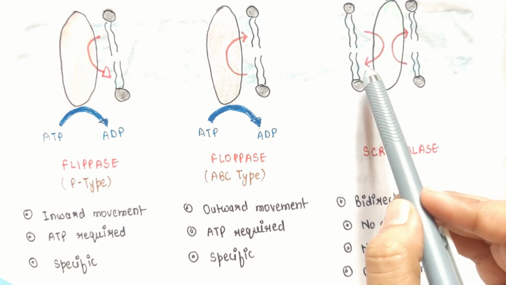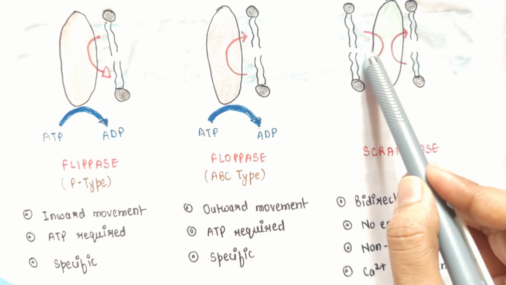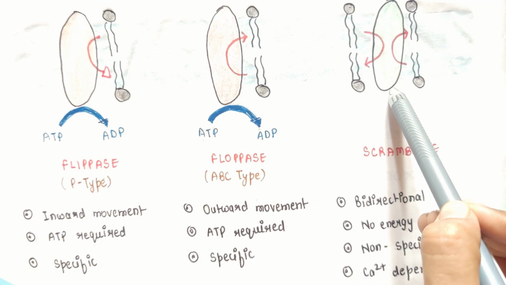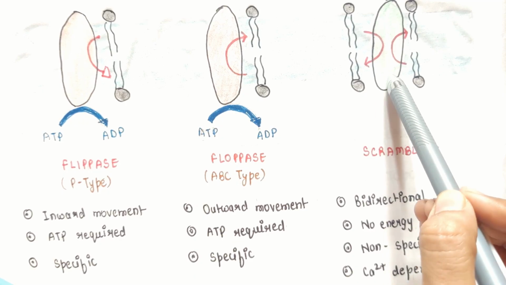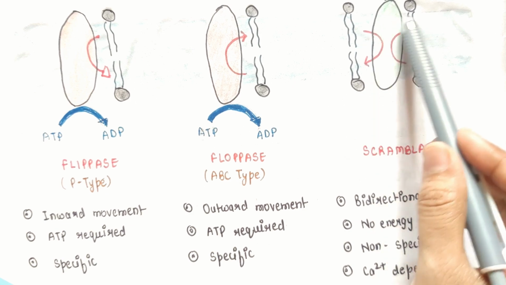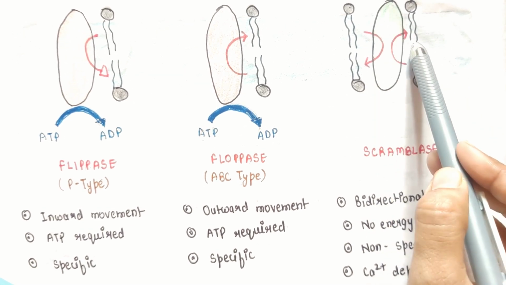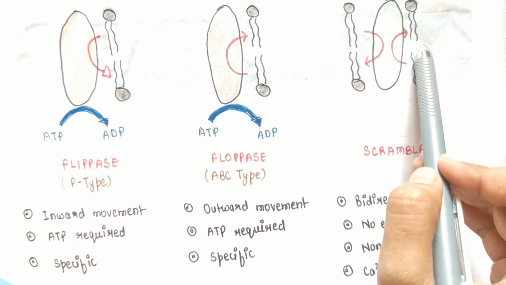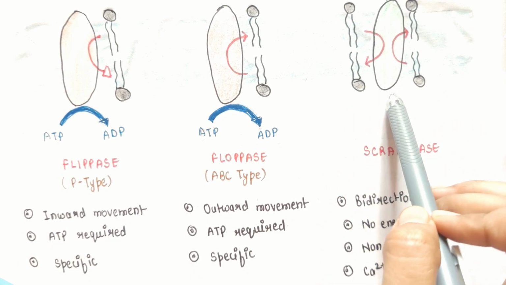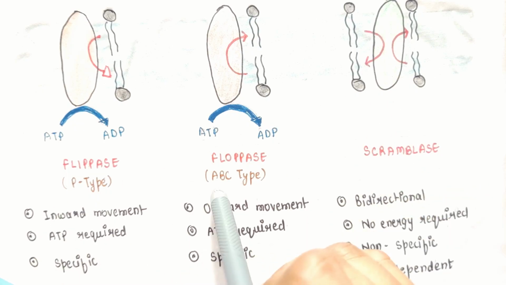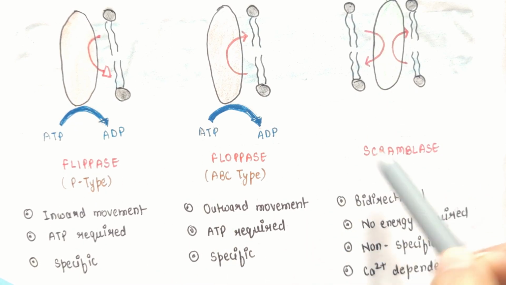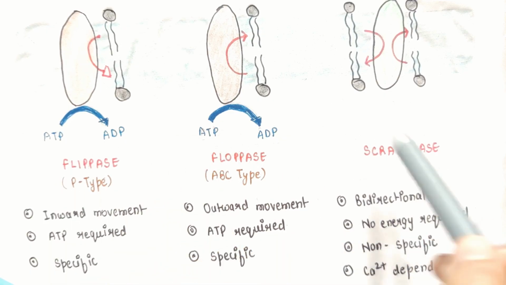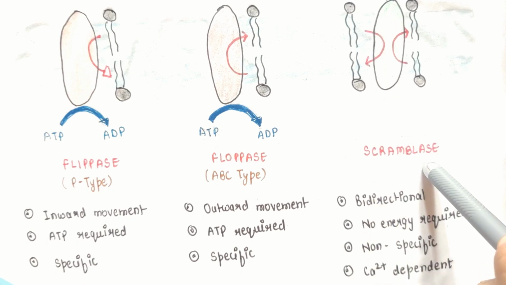Like for example, generally phospholipid like phosphatidylserine is found in the inner leaflet of the cell membrane. But during apoptosis, this enzyme flips this phosphatidylserine to the outer leaflet. And this flipping serves as a signal for neighboring macrophages to come and digest this dead cell. So finally, this was all about different phospholipid translocators, where flippase and floppase are ATP dependent enzymes while scramblase is an ATP independent enzyme.